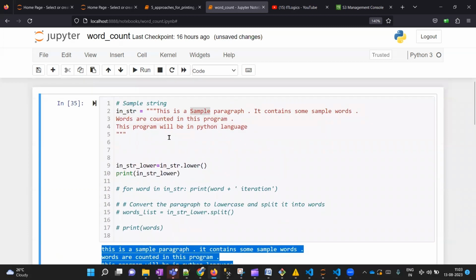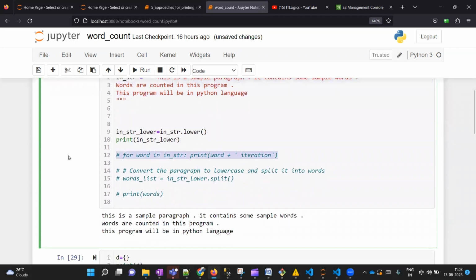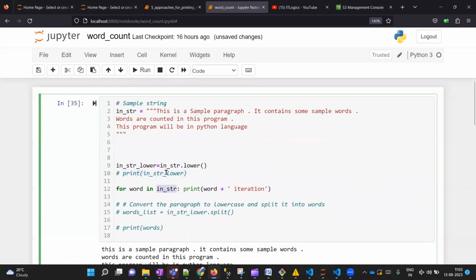Now the second thing is that we need to operate on each and every word individually so that we can maintain a counter corresponding to each word. But how to do that? One thing is we can iterate over this string just like we do over a list, but let's see how that behaves. This time I'm commenting out the upper print statement, and we will try to iterate over our string one word at a time and see what the output is.